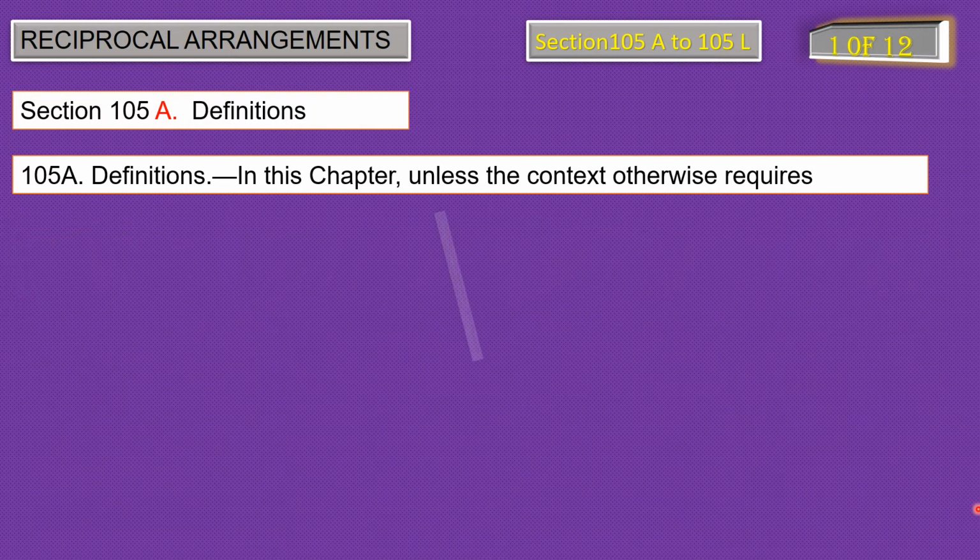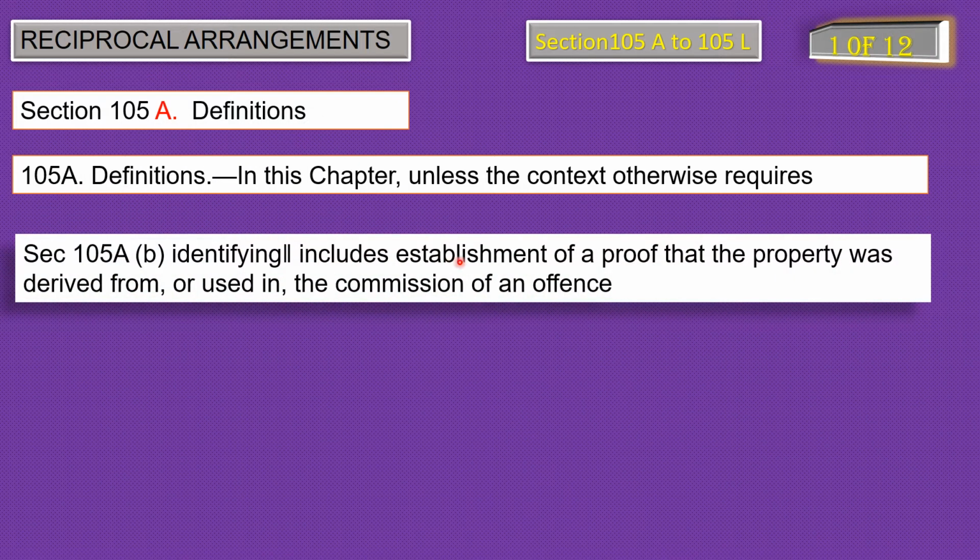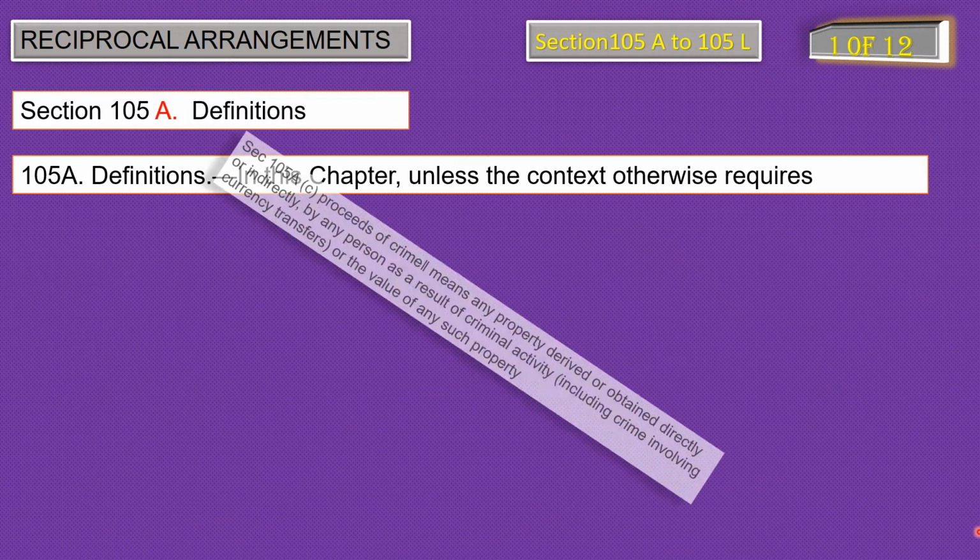Next is clause B. Identifying includes establishment of a proof that the property was derived from or used in the commission of an offense. So, an important point is covered in the reciprocal arrangement. Identifying means establishment of a proof. So, if a question comes in the examination, does identifying mean establishment of proof or not? It does. And you must remember that it is given at the very beginning of the chapter on reciprocal arrangement, chapter number 7A.